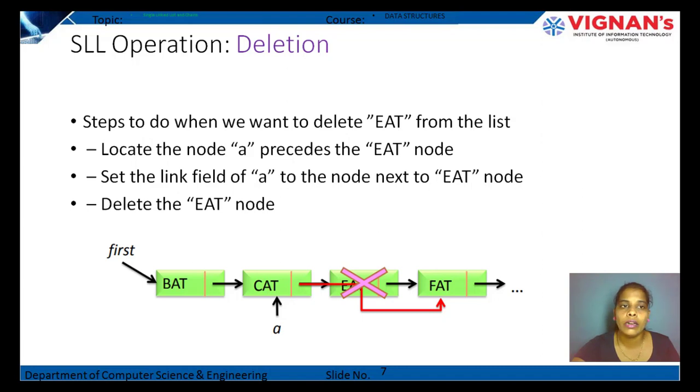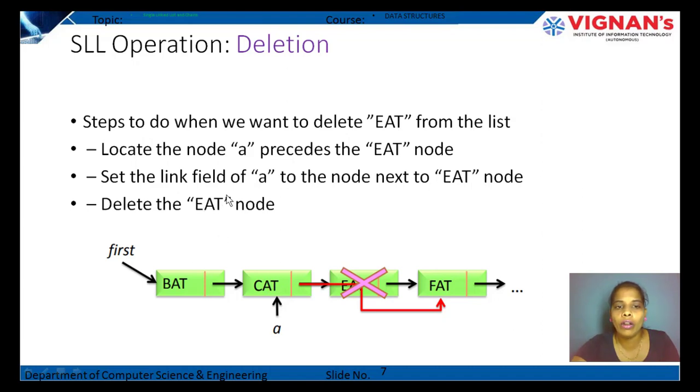The next operation, when we want to delete any element, is the deletion operation. Locate the node A that precedes the eat node. Whatever element we want to delete, we locate the node that precedes it. What is the preceding node of eat? Cat. So we have located A at the cat node.